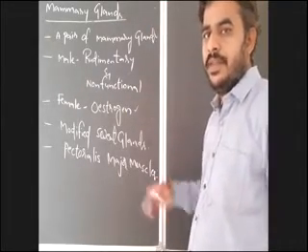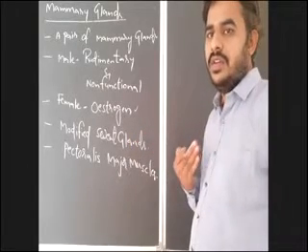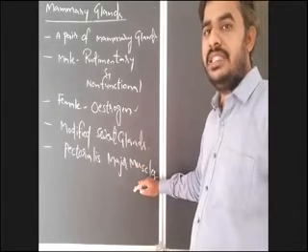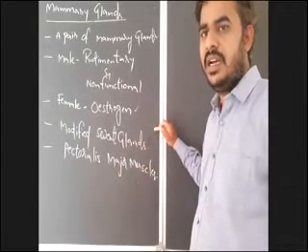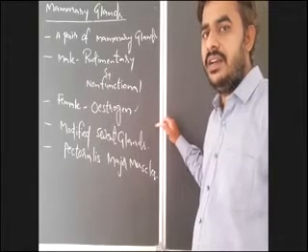So the mammary glands in human beings are attached to which muscles? The pectoralis major muscles. These mammary glands are modified sweat glands.